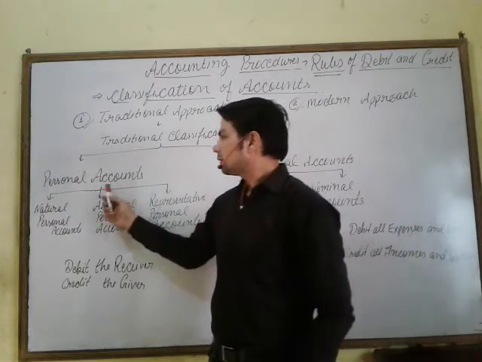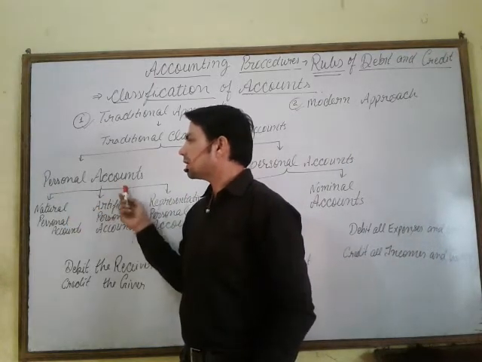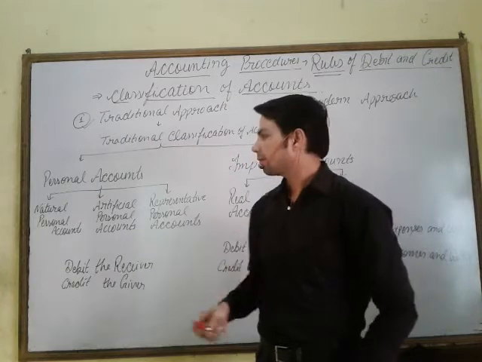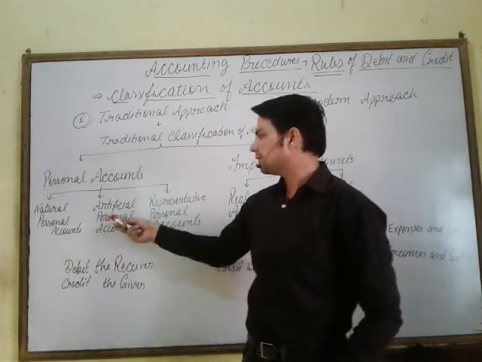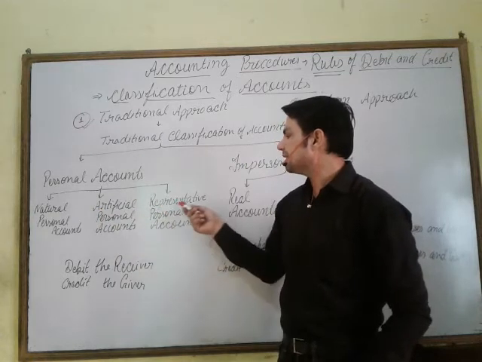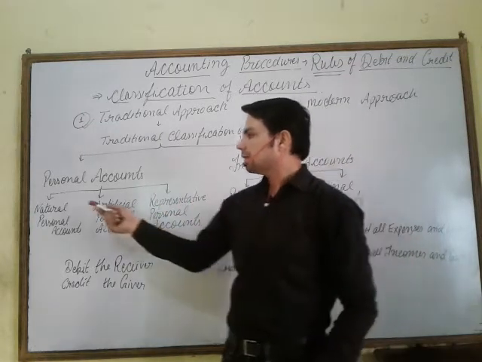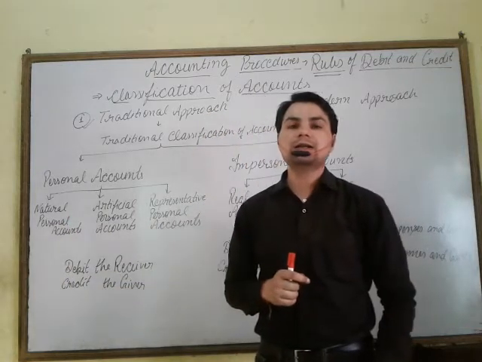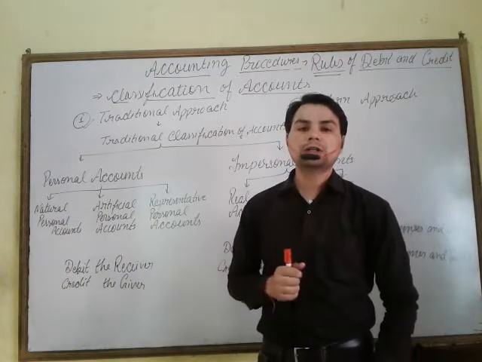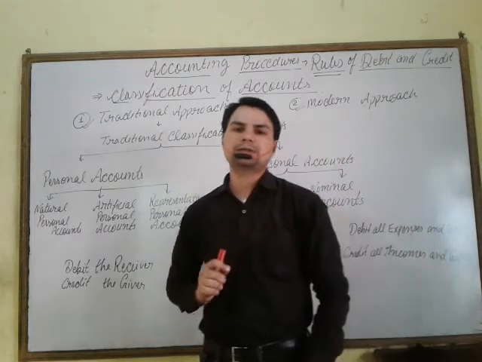Now, these personal accounts are categorized in three parts: natural person account, artificial person account, and representative personal account. Natural personal accounts are Ram, Mohan, Shyam. These are natural persons.